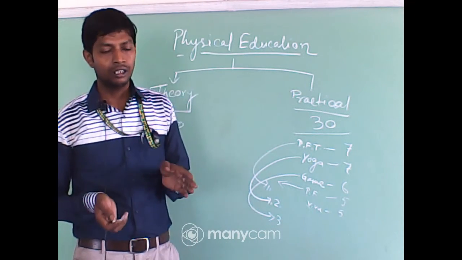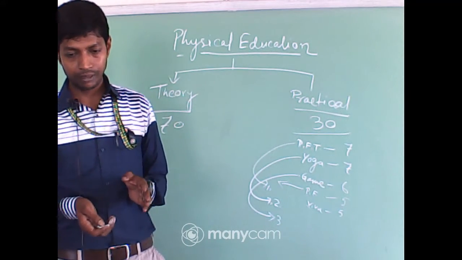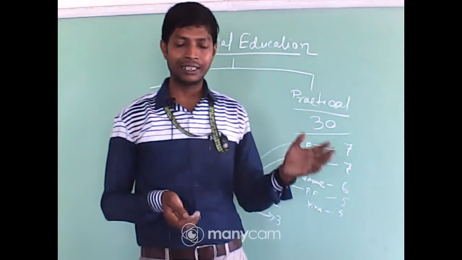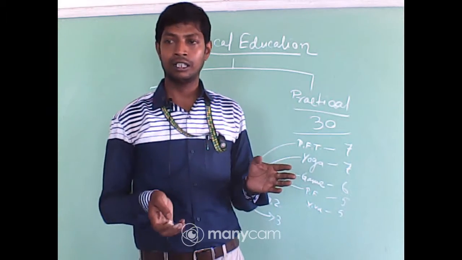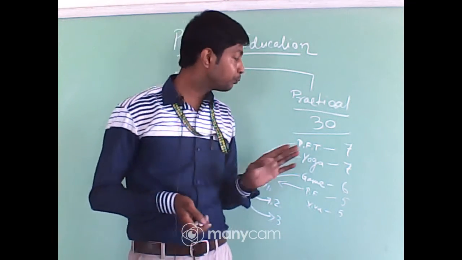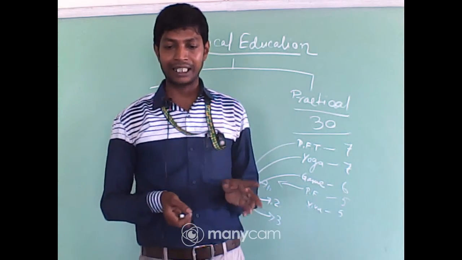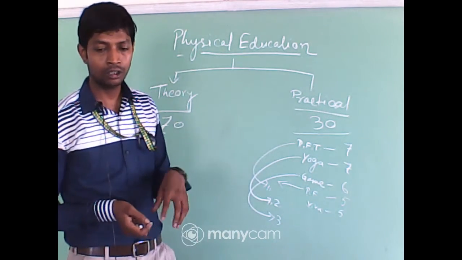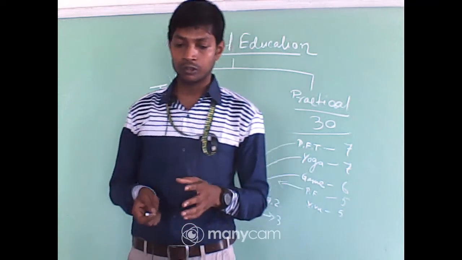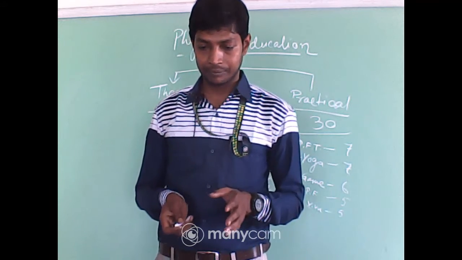Suppose you select basketball. In class 11 you select an individual game, like badminton or chess. In 12, you have to select a team game like basketball, football, volleyball, kabaddi, kho-kho. That type of game you have to select.